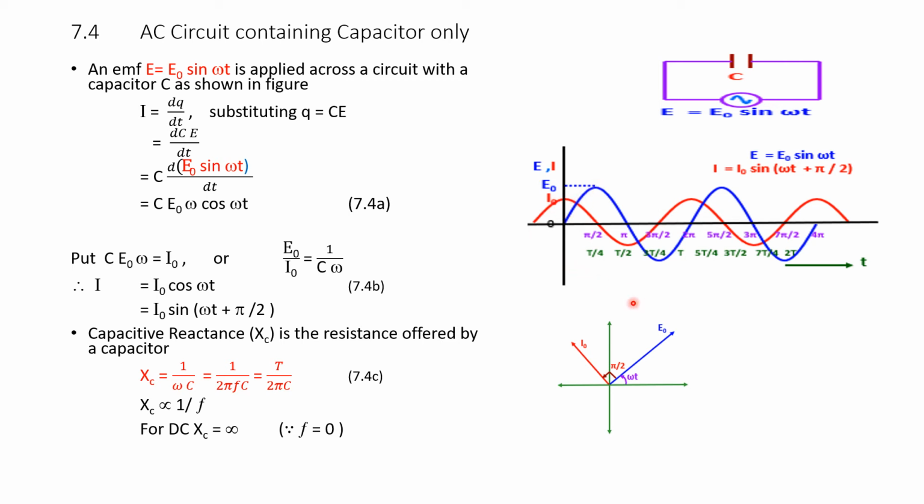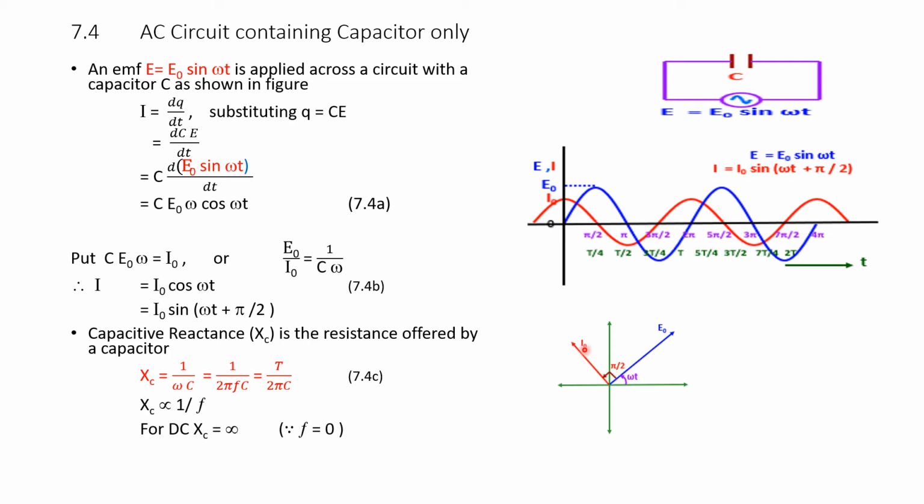This is also plotted in vector form, where E naught is the blue line and its phase angle is omega t, with omega the angular velocity. The red color is the current equation, which is leading by 90 degrees.